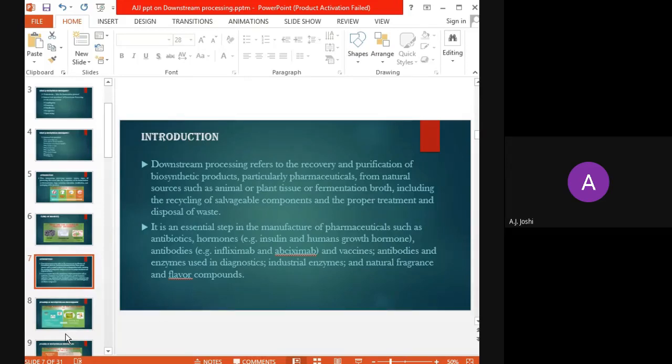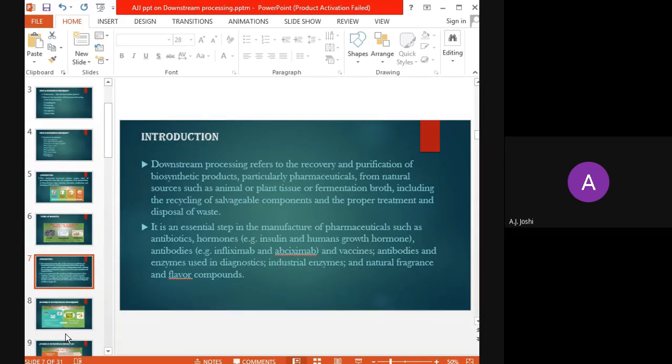So this is a list of a variety of products that are usually produced by means of the fermentation process. What are these? The pharmaceutical products such as antibiotics, human growth hormone, insulin, then a variety of antibodies. There are different kinds of antibodies and vaccines.